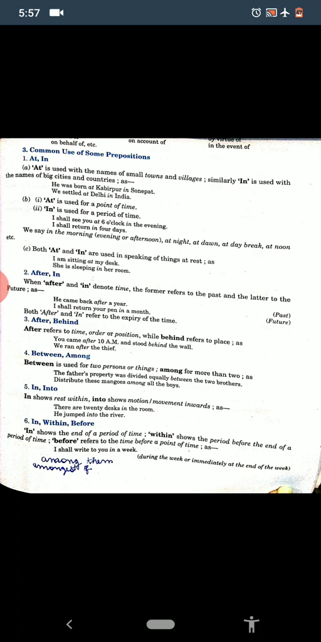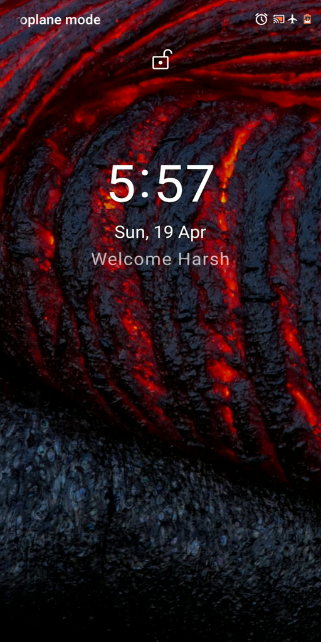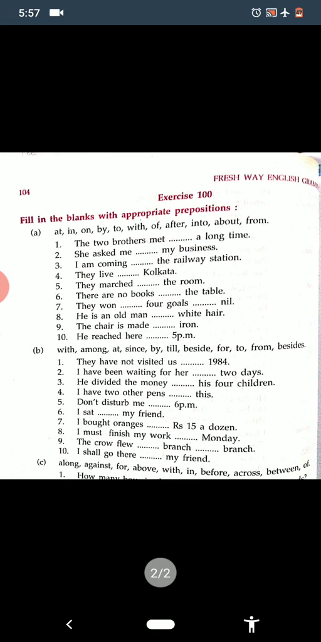So today we have learned some prepositions and how to use them. On the basis of these prepositions, let us try to solve the exercise. See, the exercise is given. Part A: at, in, on, by, to, with, of, after, into, about, from. These are the prepositions given, and on the basis of these we have to fill in the blanks.